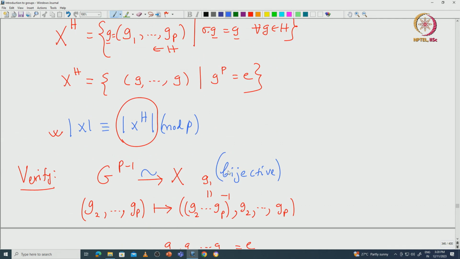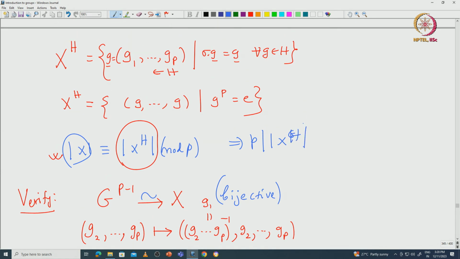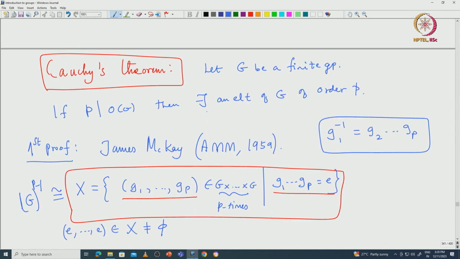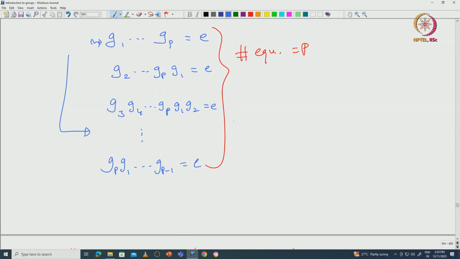So that implies P divides the cardinality of X, because this is exactly the cardinality of G power P minus 1. So P divides the left hand side, which implies P divides the cardinality of X power H. But X power H has at least P number of elements. If you just take away the identity P tuple, E, which is one element, and remove this, we still have so many elements in X power H, but any non-trivial element is going to give you an order P element in G. That proves that G has elements of order P.